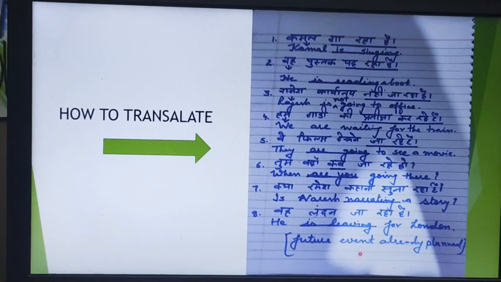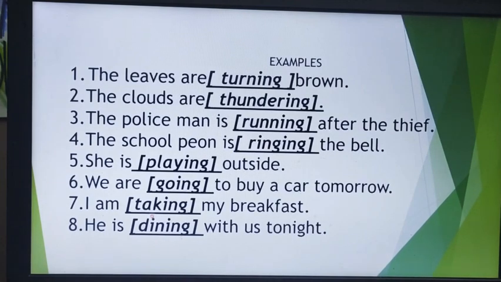I hope translation can help you more in understanding tenses. Next, these are some examples showing the basic structure of present continuous tense. The leaves are turning brown. Leaves are plural, so we have used are and ing. Clouds are plural, so we have used are, ing. Thundering. The policeman is singular, so we have used is, running after the thief. The school peon is ringing the bell. Peon is singular, so we have used is. She is playing outside; with she, singular, is.